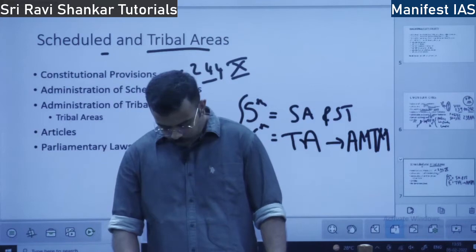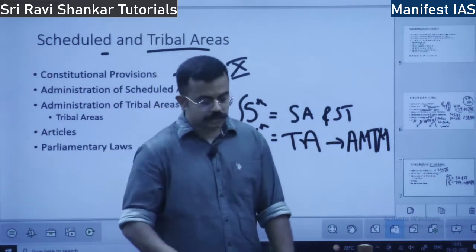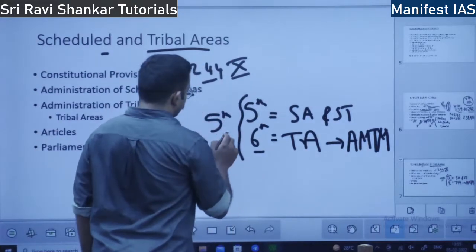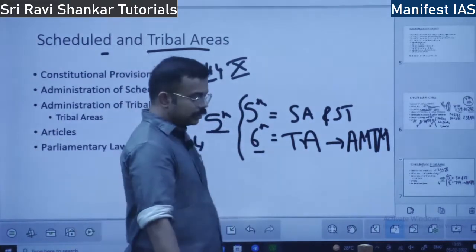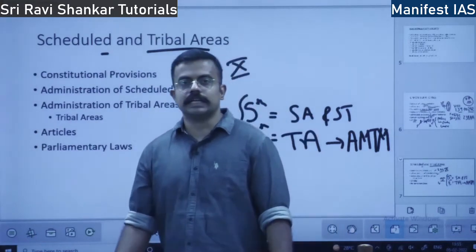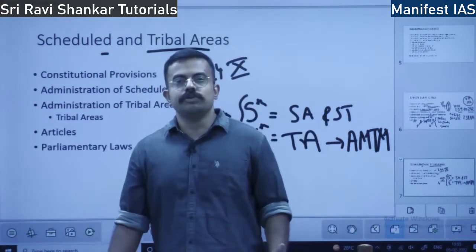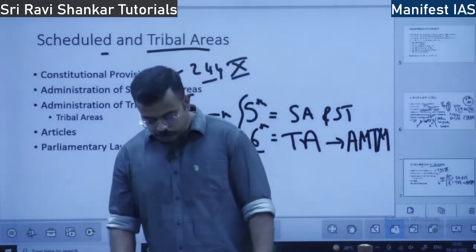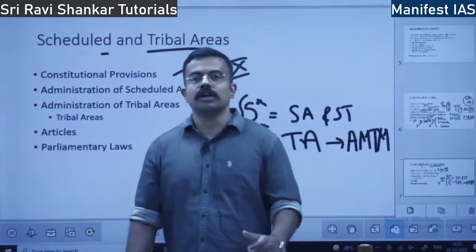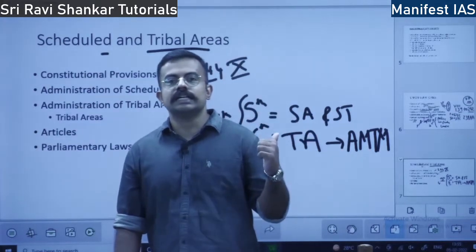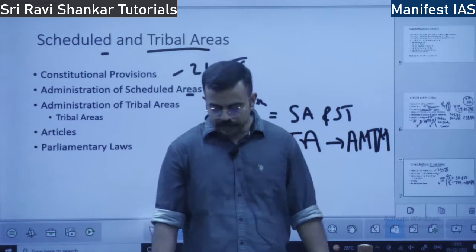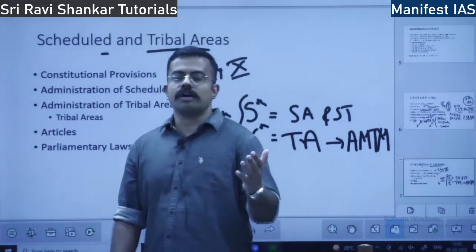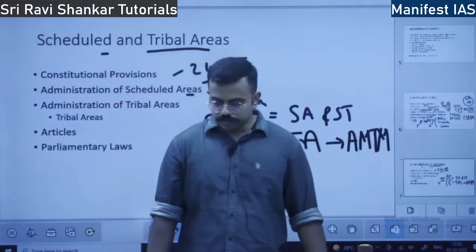So we will talk about fifth schedule areas. First, how are they formed? Declaration of schedule areas: how are schedule areas declared in the first place? The president is empowered to declare an area to be a schedule area. No other authority can declare. The president can increase or decrease the area of the schedule area.